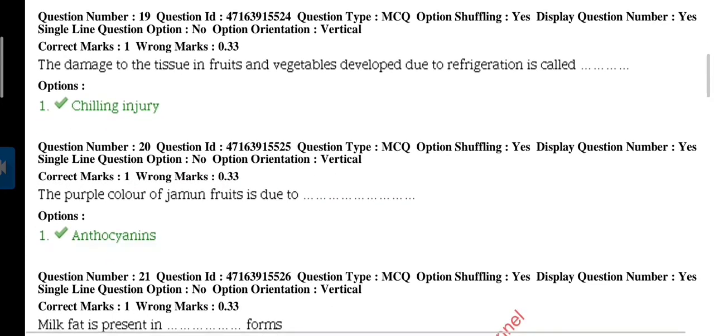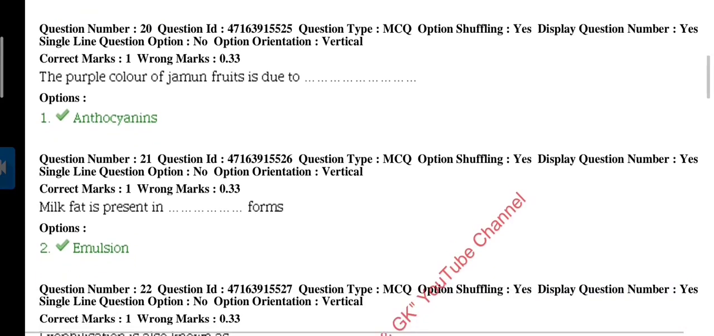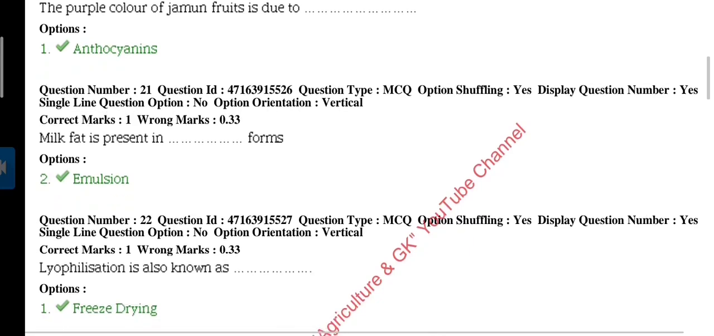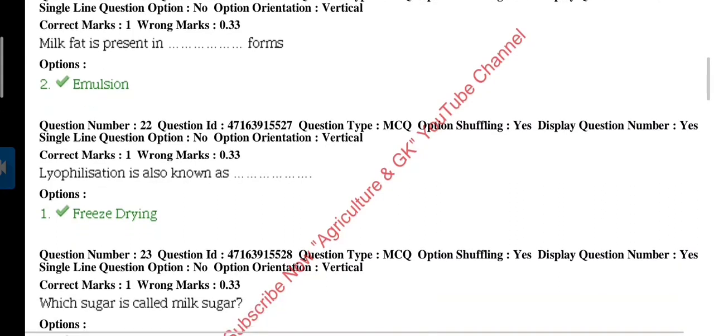Next question 19. The damage to the tissue in fruits and vegetables developed due to refrigeration is called chilling injury. Next question, which is 20. The purple color of jamun fruits is due to anthocyanin pigment, which is present in vacuoles of cells. Next question 21. Milk fat is present in the form of emulsion.